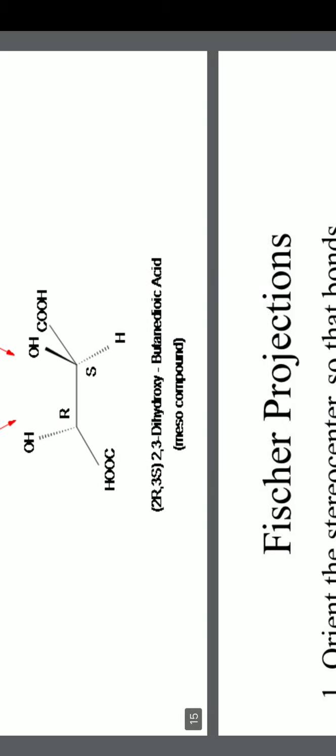Again we need to recollect the definition that they have the same molecular formula and the same connectivity. Up to that level, they are stereoisomers, but they are not mirror images, and also they are not identical. If these two conditions are met, then they are called diastereomers.